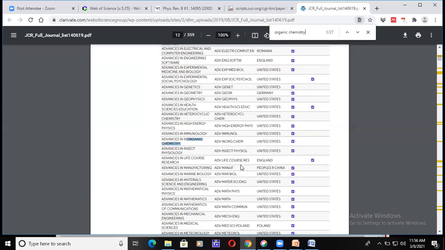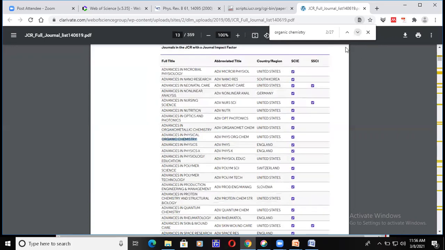Now, let me see. The first journal is shown here, Advances in Organic Chemistry. Am I right? I will copy and paste it in one Word file first. And again, the second journal, this one. In such a way, I will first target all the relevant journals. Thereafter, are you able to follow what we are doing?